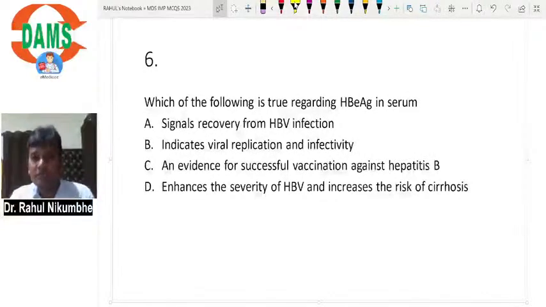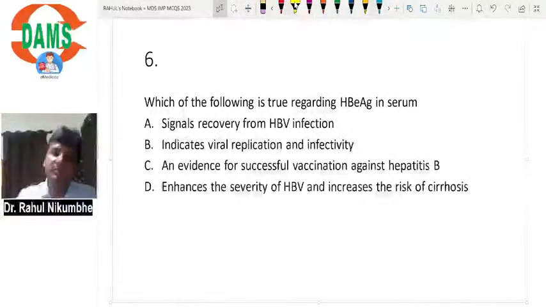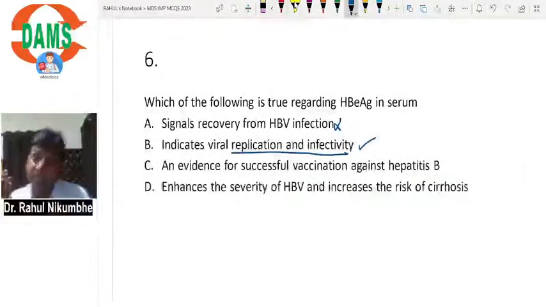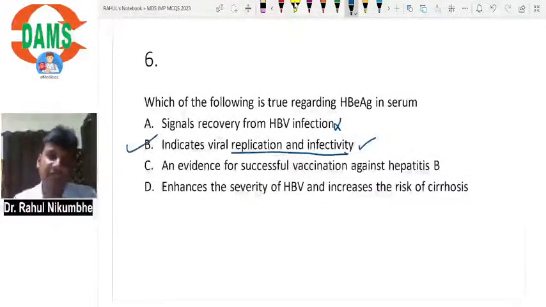Which of the following is true regarding HBeAg in serum? Envelope antigen. It signals recovery from HB infection. No. Indicates viral replication and infectivity. Yes. If envelope antigen is present, it means virus is replicating and patient is with high infectivity. So if envelope antigen is there, virus is replicating. So answer B is correct.